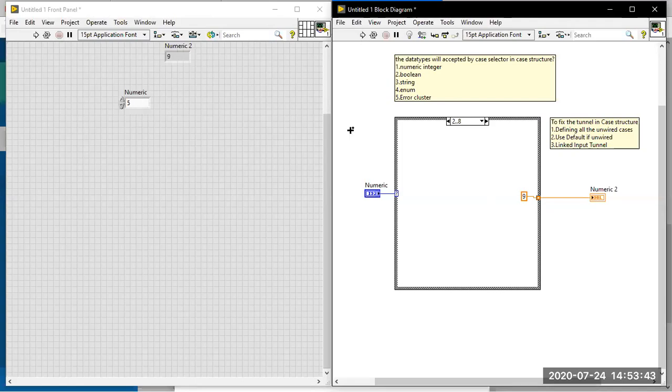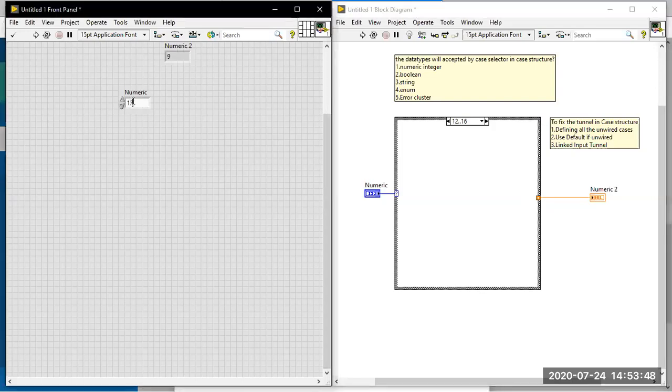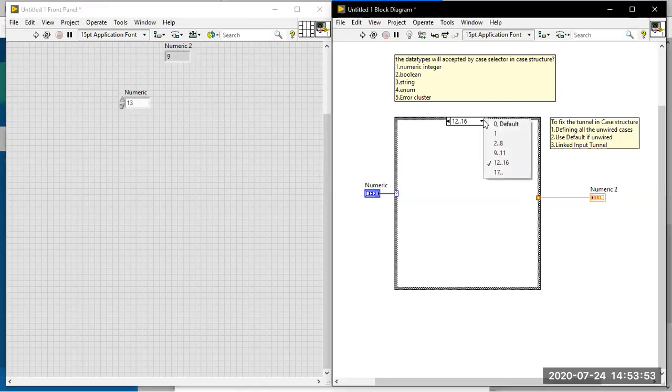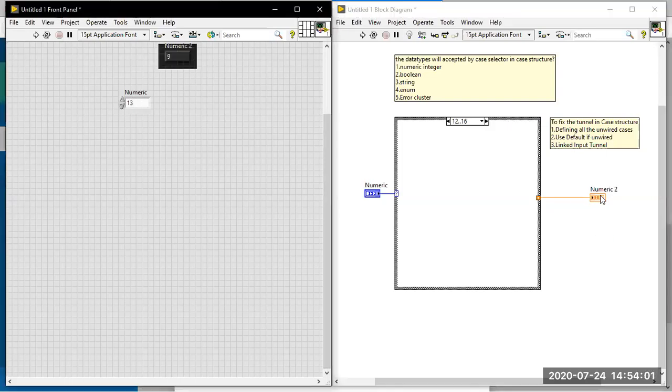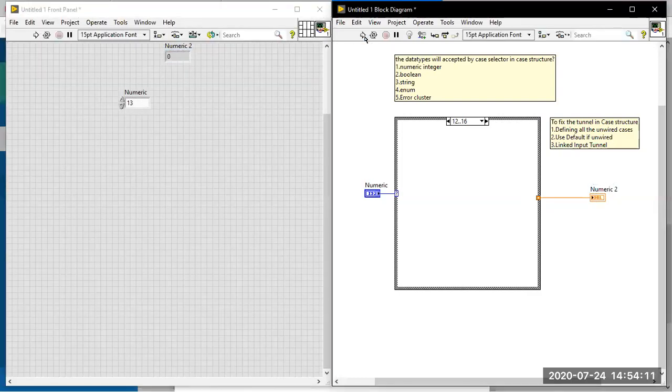Same way, now I am going to give the case value 13. Which case will it execute now? My case input will be 13, so the 12 to 16 case. What numeric 2 value will we get? The numeric 2 value will be 0. So the answer will be 0, and it will not execute the default case, because the case 13 is mentioned in the case structure.